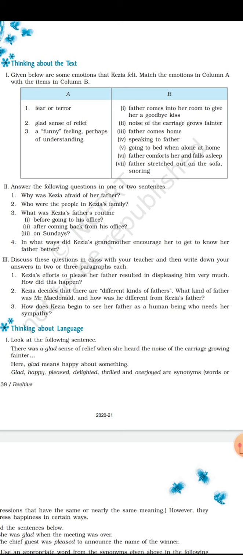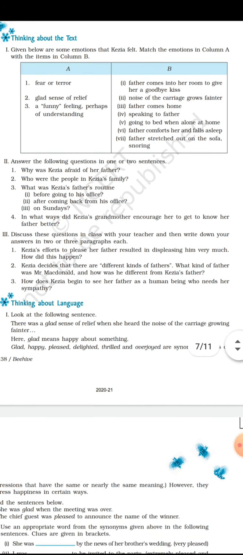The children felt very happy in his company, but Kezia's father was very different. He never played with her. He never talked to her softly. He always talked to her angrily. Thus Kezia came to feel that her father was very cruel. She saw in him the image of a butcher. She always felt that her father was not loving, he was not emotional. That's why she felt that Mr. MacDonald, who played with his family members, his children, was a loving father.